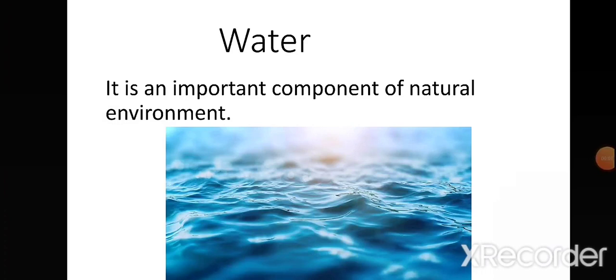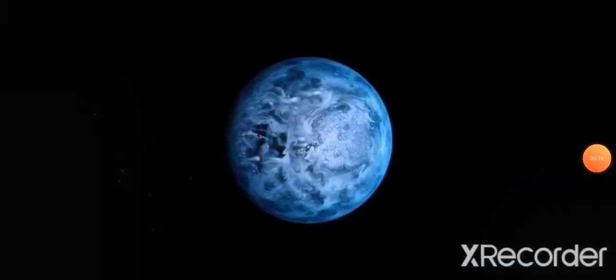Our next topic is water resource. It is an important component of natural environment. Like land and air, water is also an important component of natural environment. Water is not only essential for drinking purposes, but it also provides shelter to many of the organisms. Water covers about 3/4 of the Earth's surface. The Earth is therefore called the water planet or blue planet.